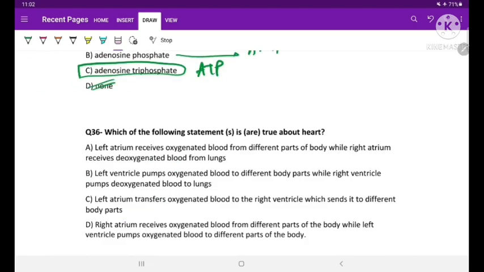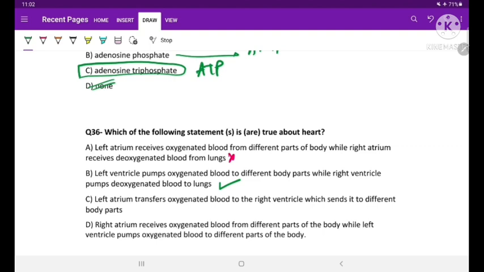The next question is, which of the following statements is true about the heart? Option A is left atrium receives oxygenated blood from different parts of the body, while right atrium receives deoxygenated blood from the lungs. So this is a wrong option. Option B, left ventricle pumps oxygenated blood to different parts of the body, while right ventricle pumps deoxygenated blood to the lungs. So this is the correct statement.